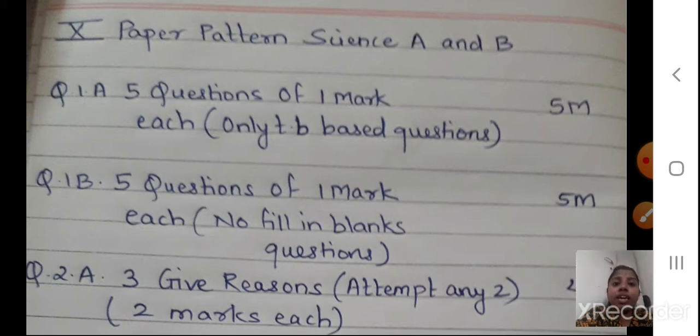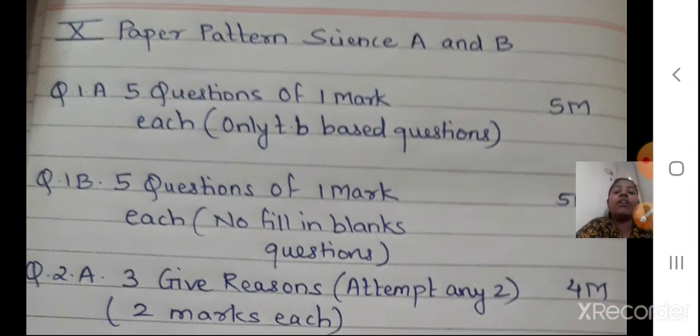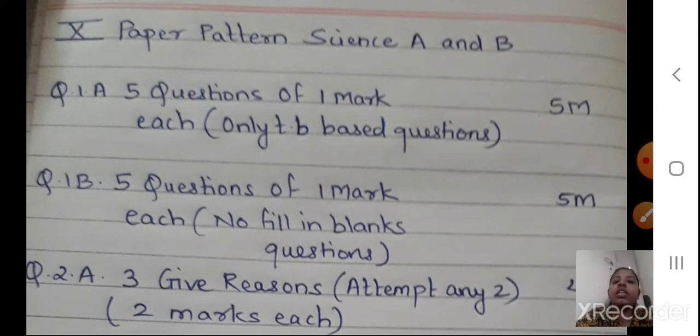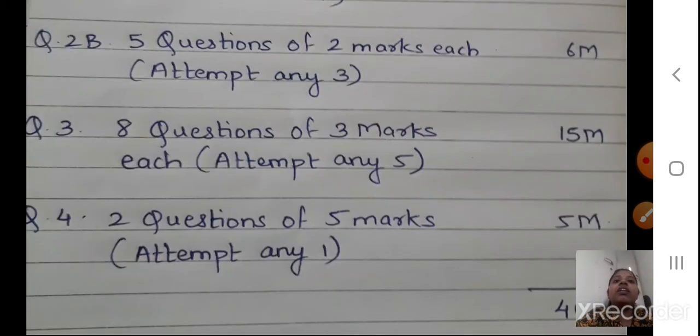Question number 2A has 3 give reasons, attempt any 2. You have to write any 2. It is 4 marks in total, 2 marks each. Next you have question number 2B, with 5 questions of 2 marks each. Attempt any 3, so from 5 questions you have to attempt any 3 questions of 2 marks.